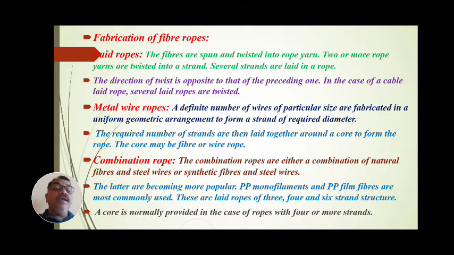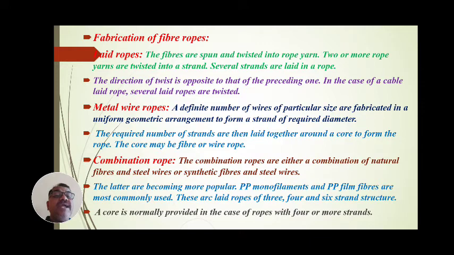Then fabrication of fiber ropes. How are these fabricated? Again, that is lead ropes. The fibers are spun and twisted into rope yarn. Two or more rope yarns are twisted into a strand. Several strands are laid into a rope, which is called a lead rope. The direction of twist is opposite to that of the preceding one. In the case of cable lead rope, several lead ropes are twisted.